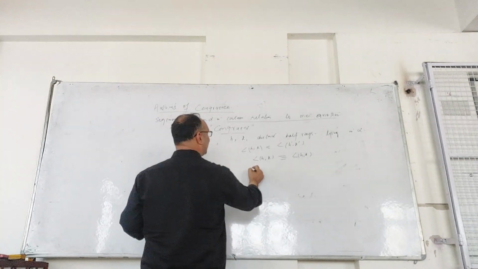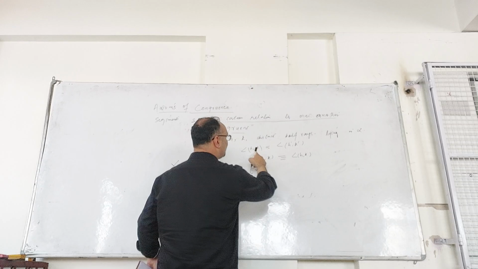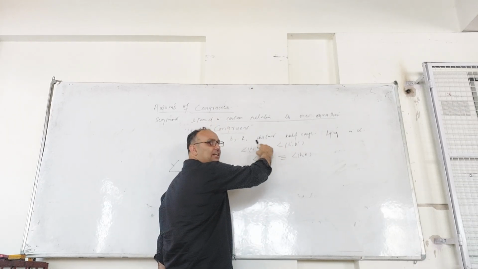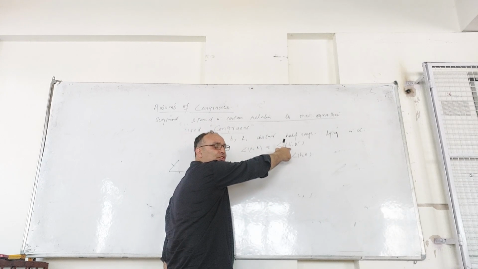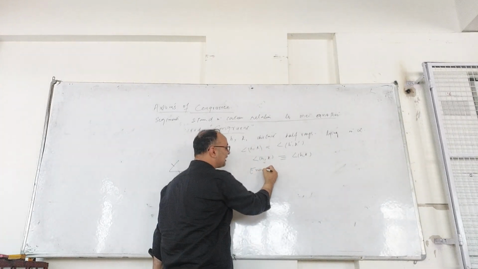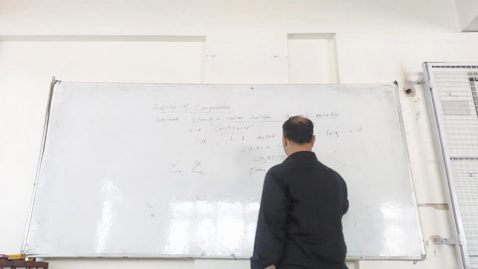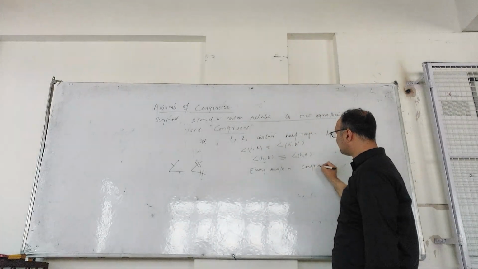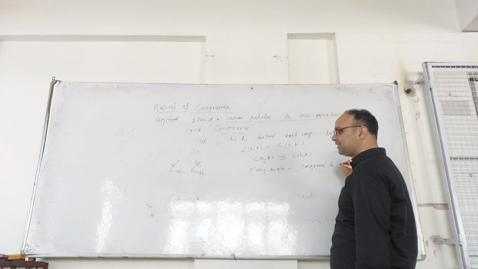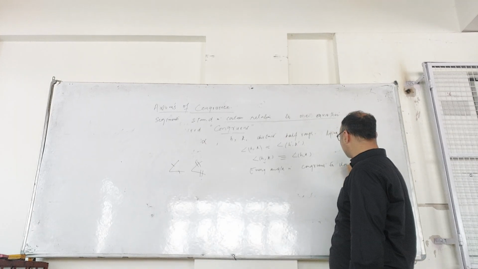It means every angle, this is the first thing, you can construct a corresponding angle which is congruent. This means every angle is congruent to itself.